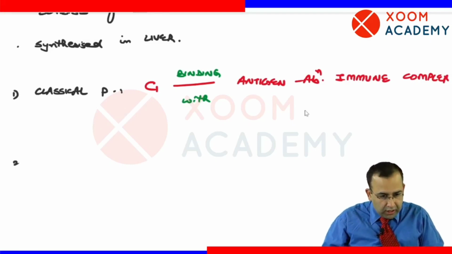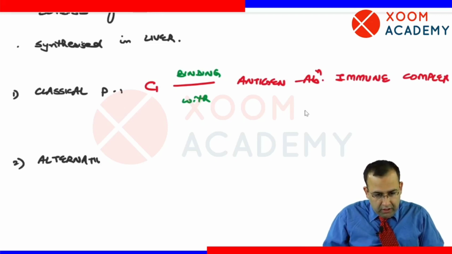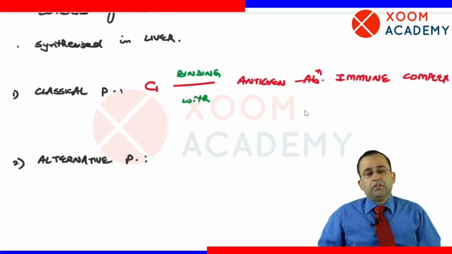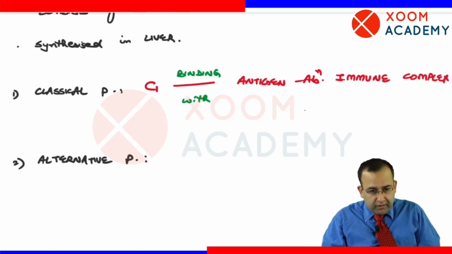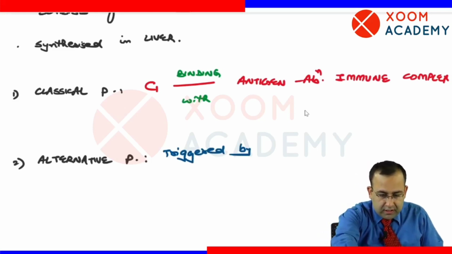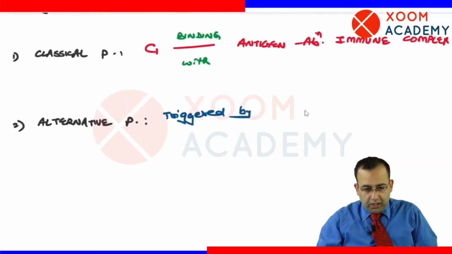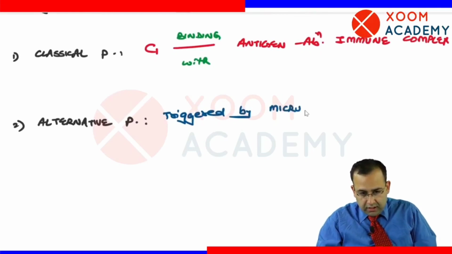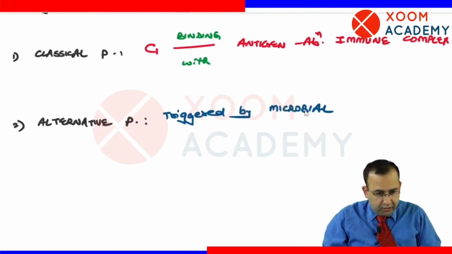Next is the alternative pathway. Second is the alternative pathway. This is triggered by microbial surface molecules. इसको किसने स्टार्ट किया? It is triggered by microbial surface molecules. अब microbial surface molecules का मतलब क्या है?